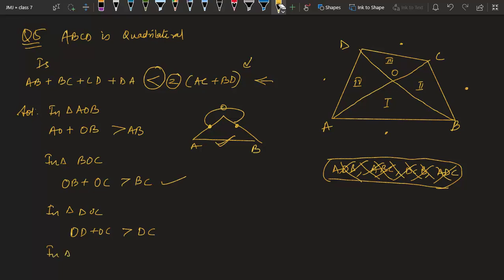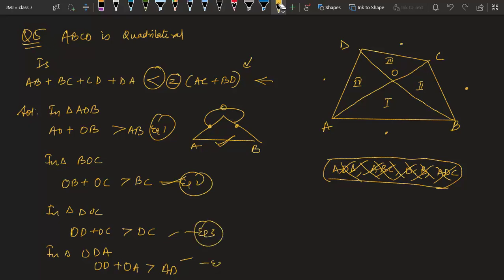In triangle ODA, we can say OD plus OA more than AD. So we have got four equations. Let me call them equation 1, equation 2, equation 3 and equation 4.